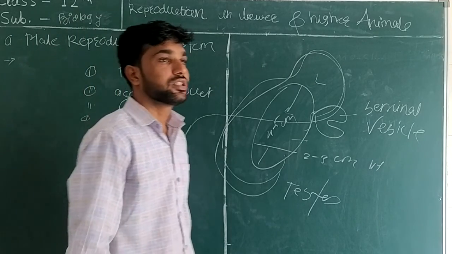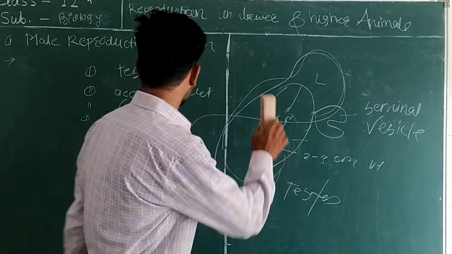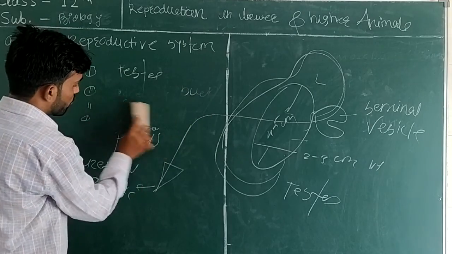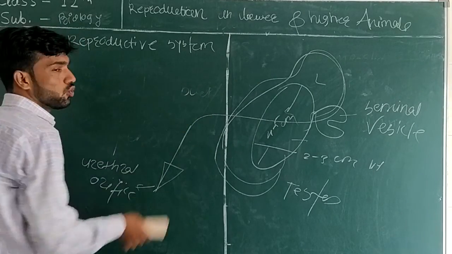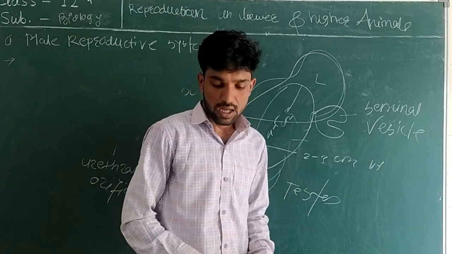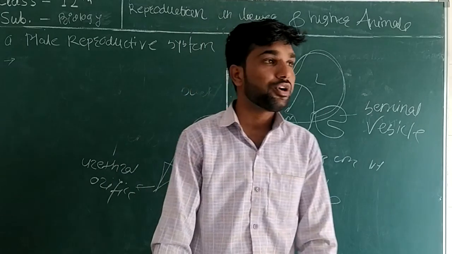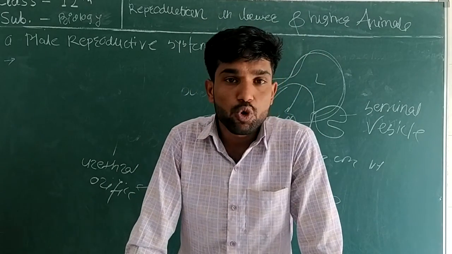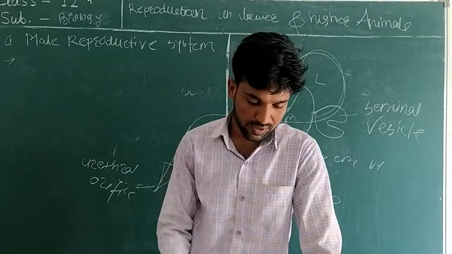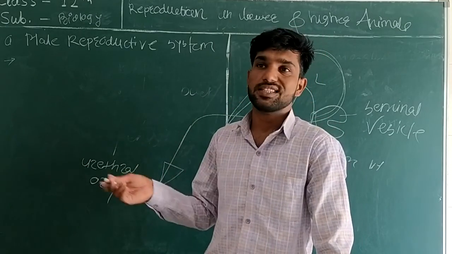The male reproductive system consists of mainly these four points. Today we see two topics, that is testes and glands.